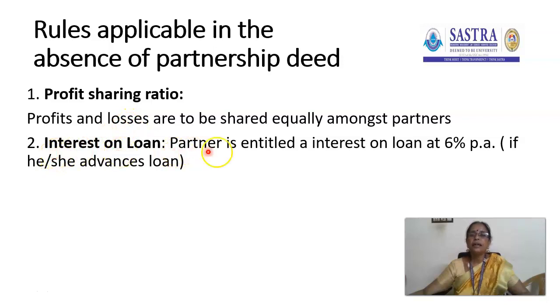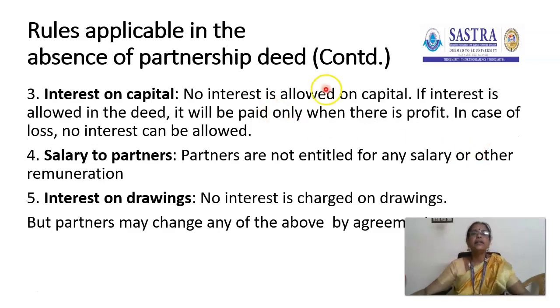Interest on loan. A partner is entitled to interest on a loan at 6% per annum because he or she lends money to the firm. Even though the partnership deed is silent, the partners are entitled to get interest at 6%. Then interest on capital. No interest is allowed on capital. If interest is allowed in the deed, it will be paid only when there is profit. In case of loss, no interest can be allowed. So if the partnership deed is silent, there is no need for the firm to give interest to the partners on the capital invested by them.